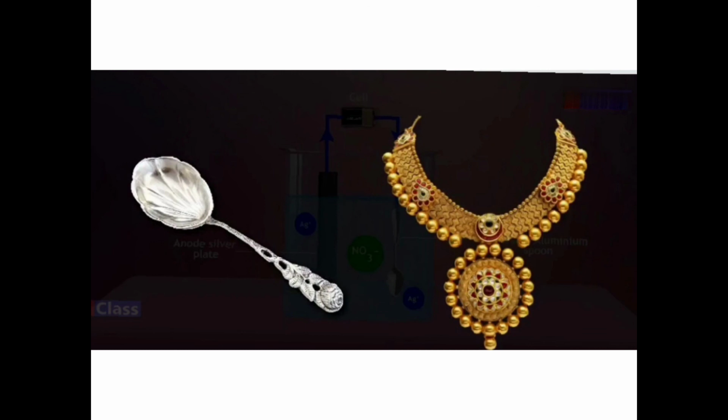So what is done here? See, gold and silver are less reactive. Inside that there may be copper or iron, which are more reactive. So a less reactive metal is coated on a more reactive one. That is done only through electroplating, and this way we can prevent corrosion.